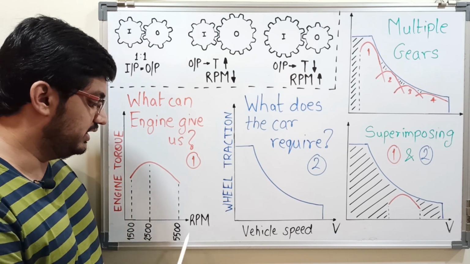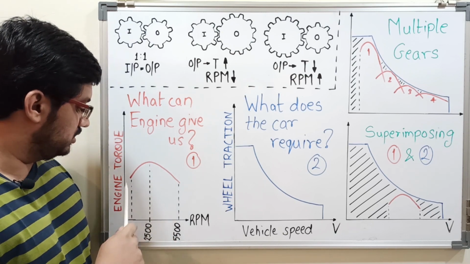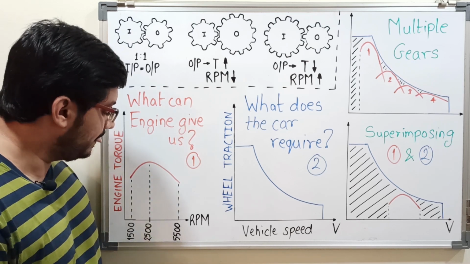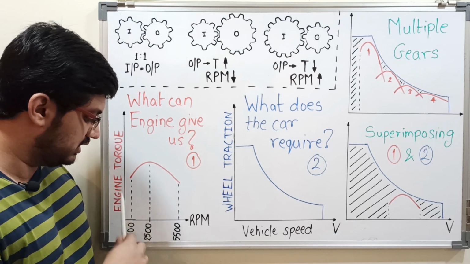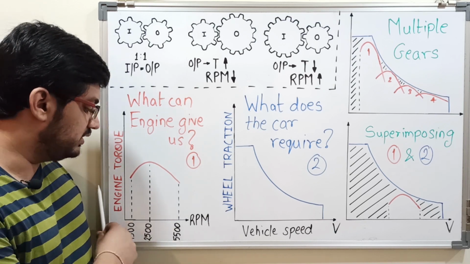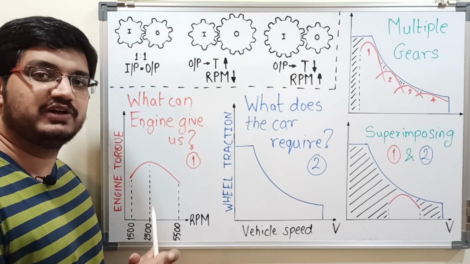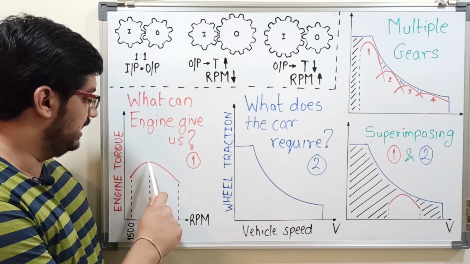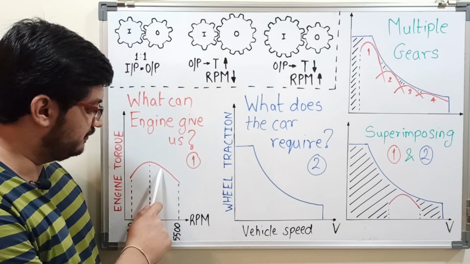These values that I have plotted here are approximate values, don't take them as hard and fast values. So this graph shows engine torque against engine RPM. From this graph, what we can read is that the engine can give us usable torque from a certain RPM, around 1500 or 2000 RPM. Below that, the torque that the engine gives us is very small and it is not useful to move the vehicle. Then the torque slightly goes on increasing. It peaks at a point somewhere around 2500 RPM and then it falls off again.